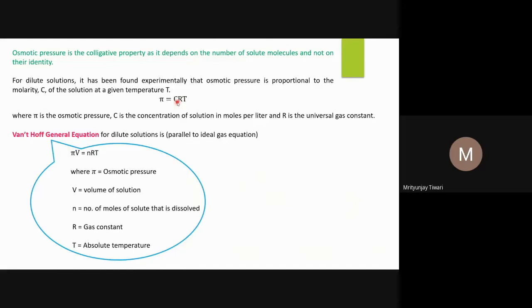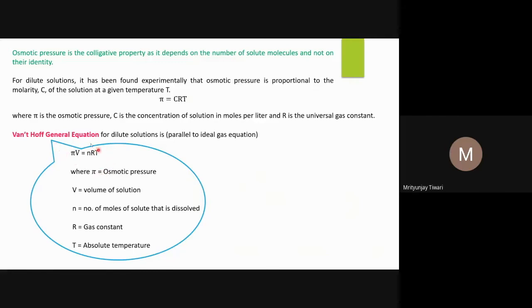Molar concentration is the number of moles divided by the volume of the solution in liters, and n is the number of moles of solute. So I can write pi is equal to n divided by V into RT, or nRT by V. Now I can take V, which was in the denominator, to the left hand side. So it will become pi V is equal to nRT.